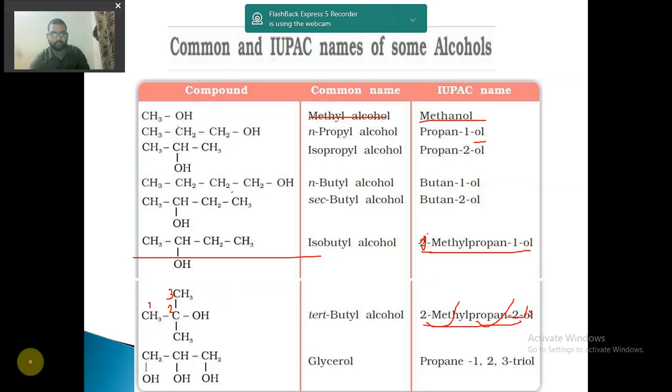Now you see this, if we name it like this: 1, 2 and 3. So it is a polyhydric alcohol, and for more than one alcohol, what is the nomenclature? We have to retain the E. So we have retained the E, propane, and at what positions are the alcohol groups? At the first, second, and third position. So 1, 2, and 3. How many alcohol groups are there? 3. So tri, and for alcohol we add ol. So propane-1,2,3-triol. So you just hide this and name it on your own and then match whether it is correct or not. Okay.